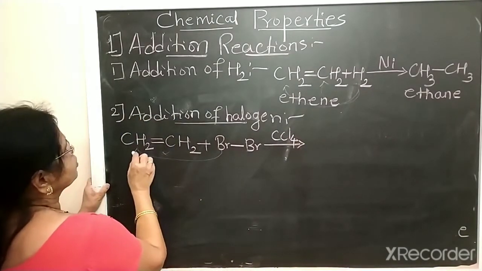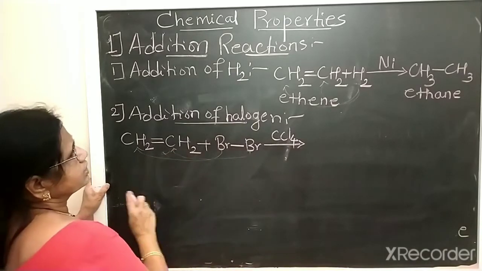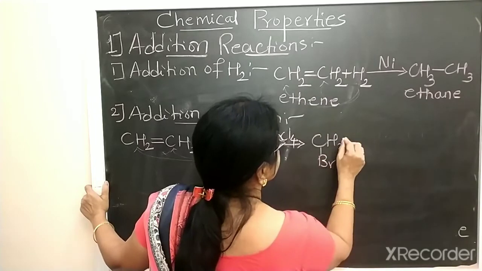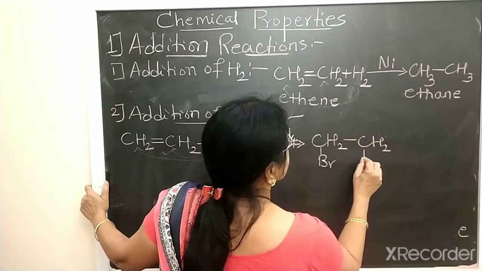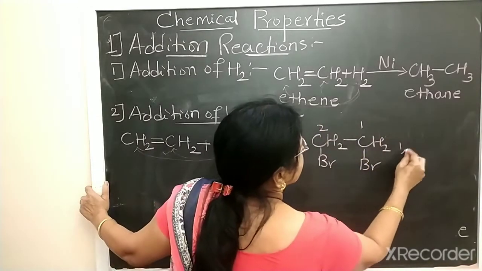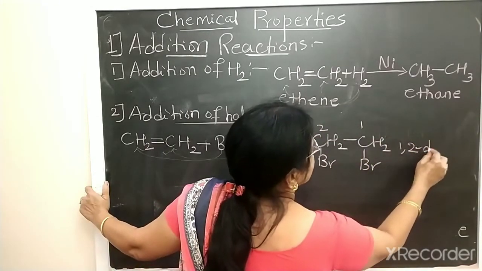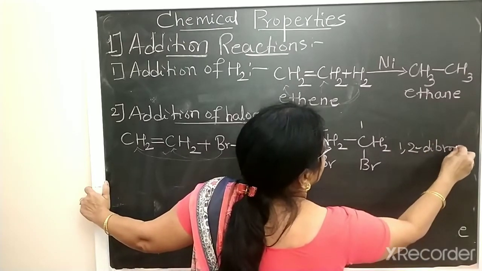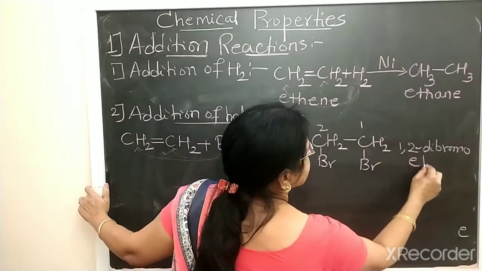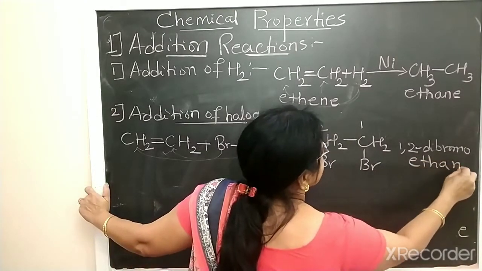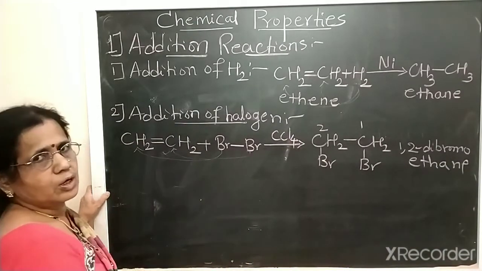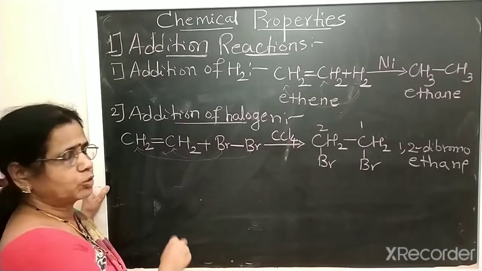One Br goes to this carbon, the other Br goes to the other carbon. So it gives CH2Br, CH2Br. This is the first carbon, this is the second carbon. So the name is 1,2-dibromoethane.